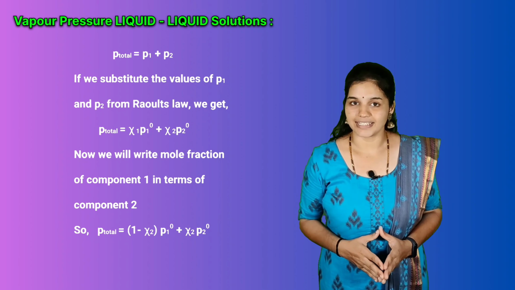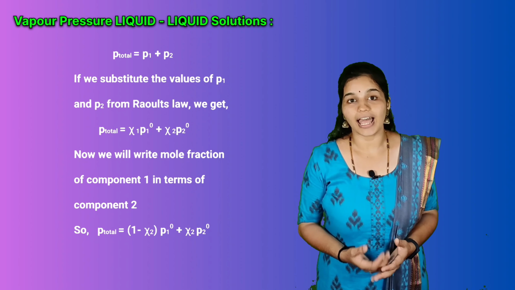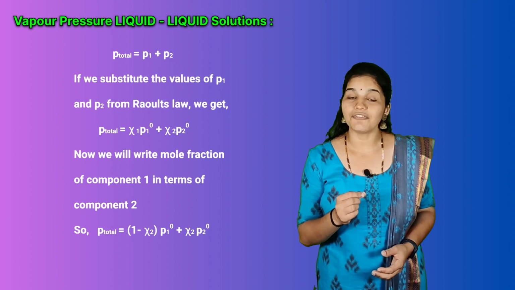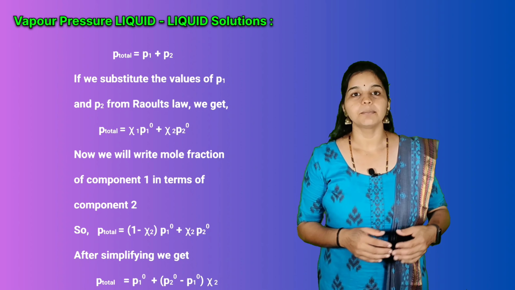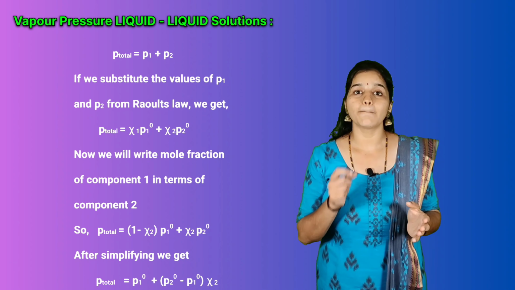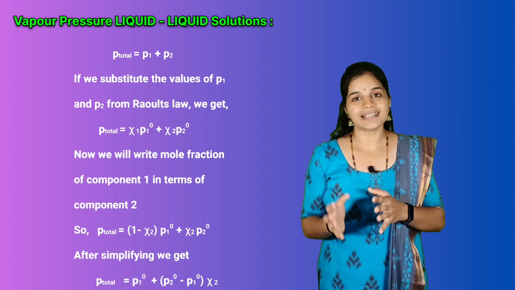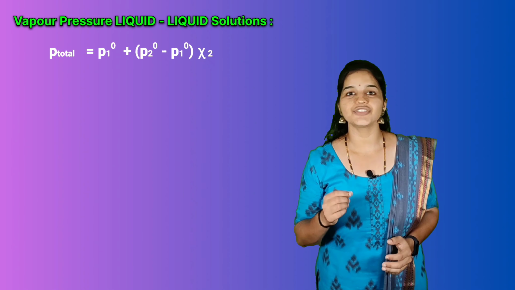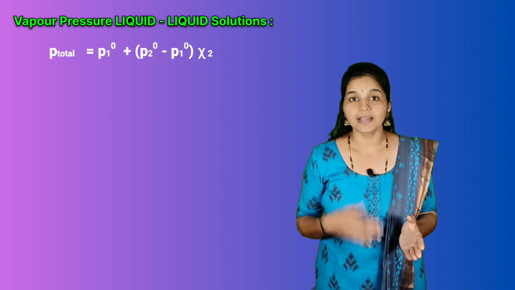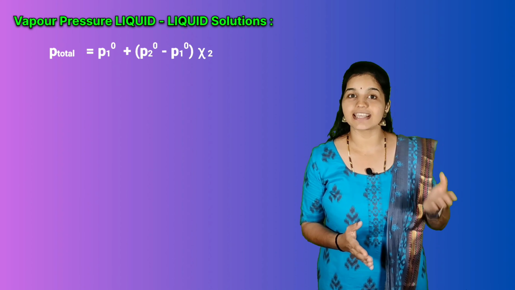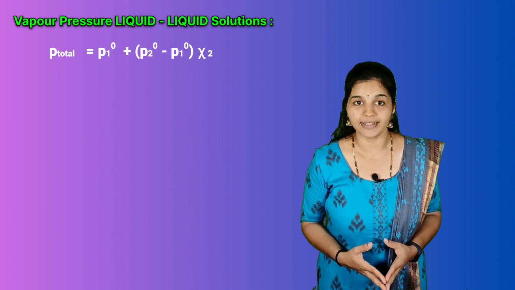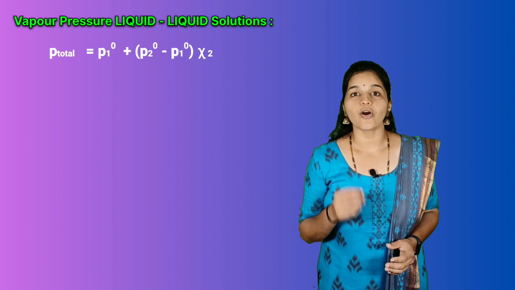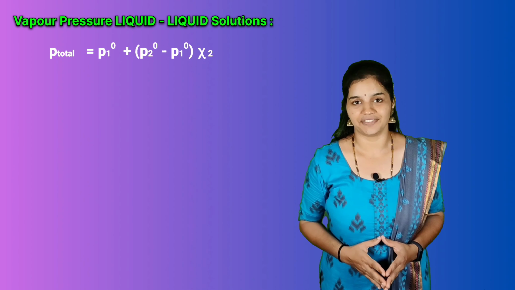Now you might ask, can't we write Chi2 as 1 minus Chi1? Of course you can write it. After simplifying, we get P total is equal to P1 naught plus P2 naught minus P1 naught into Chi2. What can you tell about the relationship between total pressure, partial pressures of pure components and mole fraction of component 2 by looking into this expression? Try to figure out what information this equation gives.